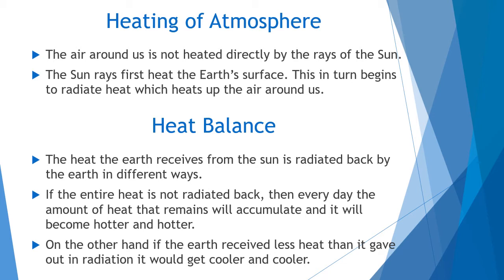When the carbon dioxide is increasing in the atmosphere, what happens? Less heat will be radiated back to the atmosphere. That means from the Earth, the heat will not be radiated. So that causes an increase in global temperatures. That is called global warming. You have to take care of your surroundings by planting more trees and not cutting the trees. You are the future citizens, you have to take care of that.